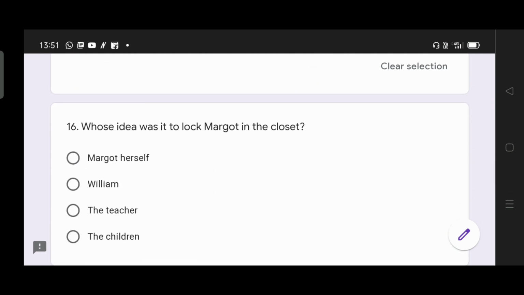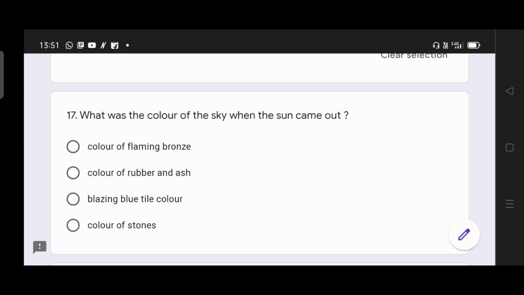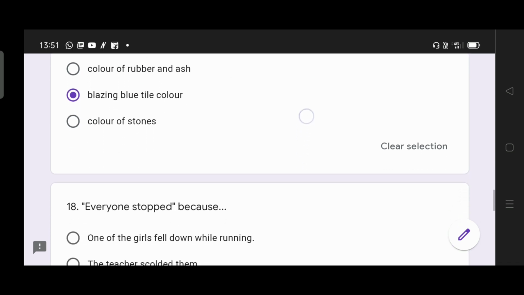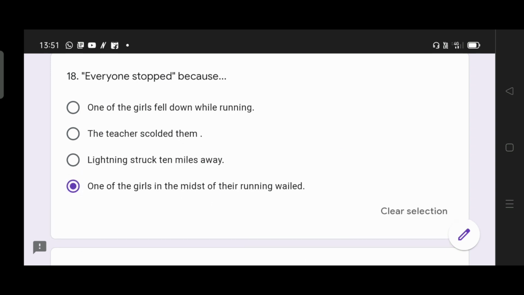Question 16. Whose idea was it to lock Margaret in the closet? William's idea. Next, what was the color of the sky when the sun came out? Blazing blue tile color. The question was color of the sky, not the color of the sun. Next, 18. Everyone stopped because one of the girls in the midst of their running wailed.